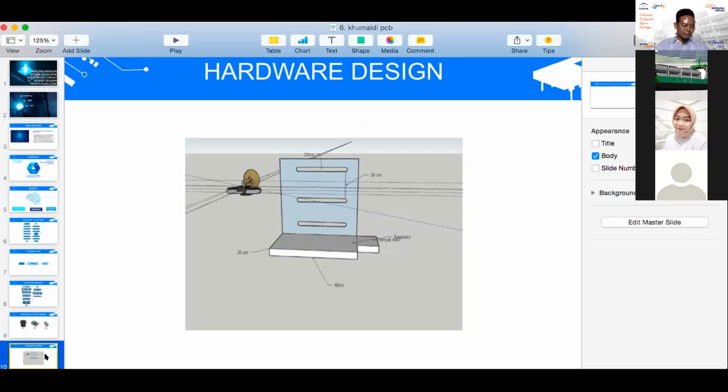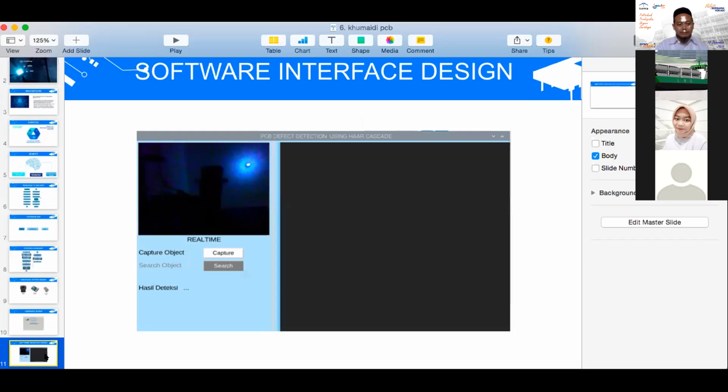Each hole has a 10 centimeter distance, and the bigger table in front of the vertical hole is to put the PCB that will be detected, and the small table beside it is to put the Raspberry Pi.